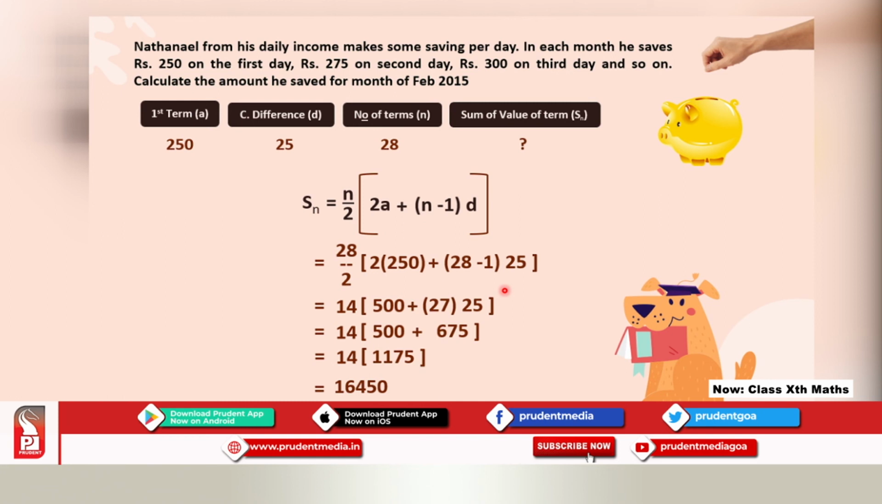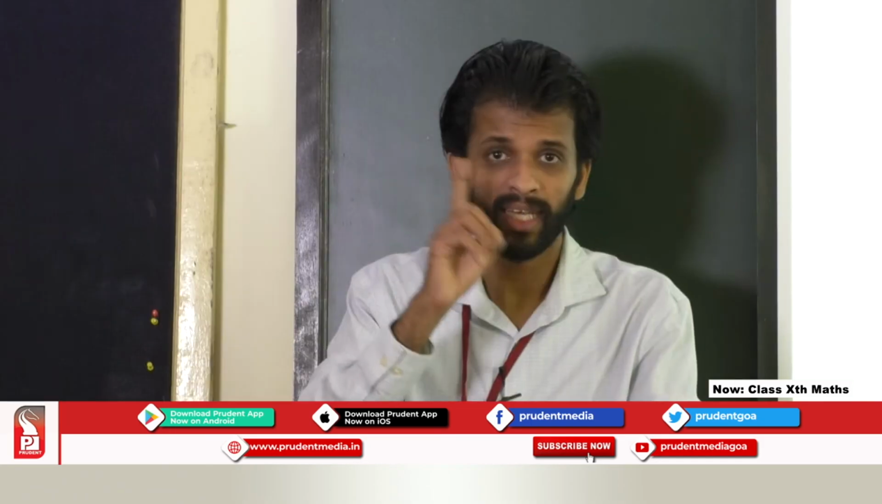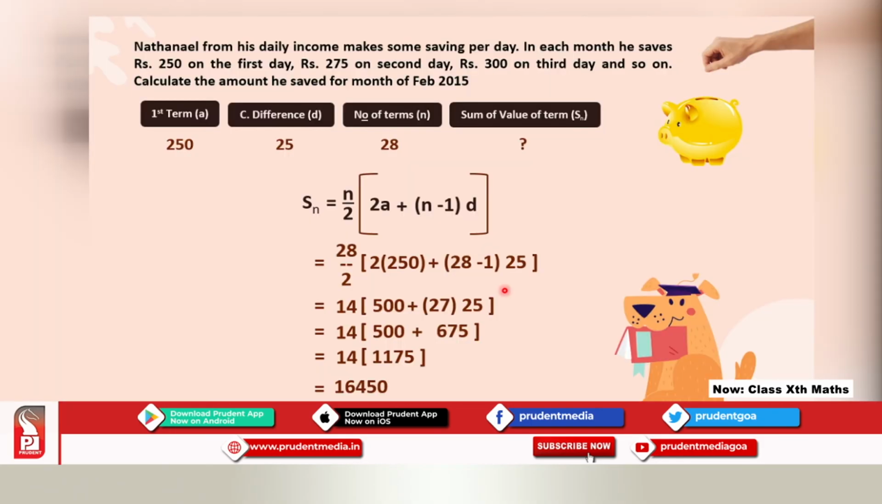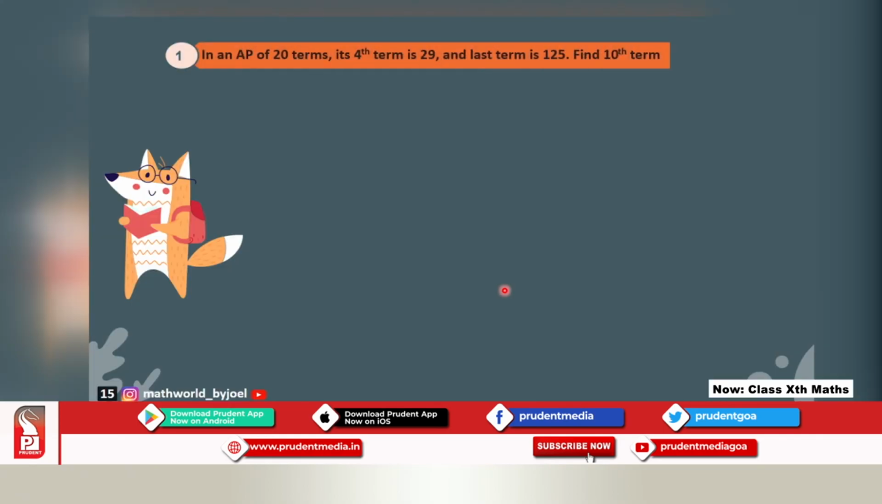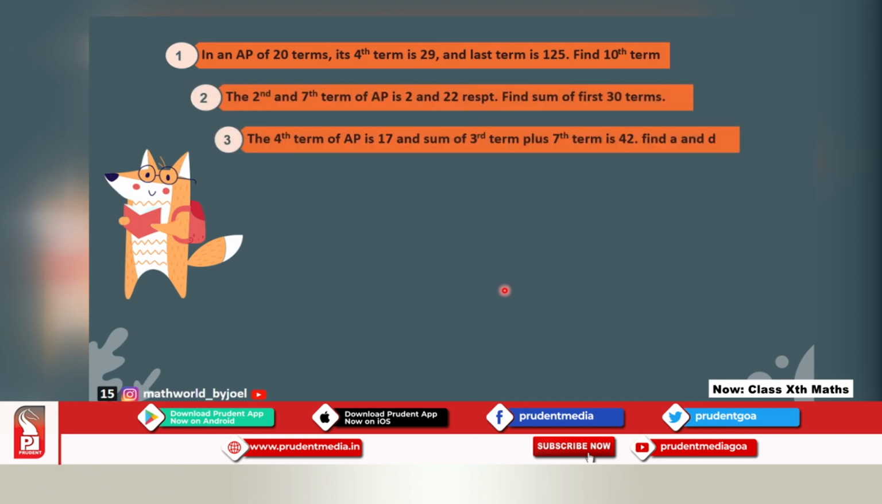16,450. So that is the amount that Nathaniel saves if he starts on the first day with 250 rupees and constantly keeps saving money with an increment of 25 rupees: 275, 300, and so on. If he does that, then in the month of February he saved 16,450. And if we have understood all these questions and whatever we have solved till now, you can start solving these problems for practice.